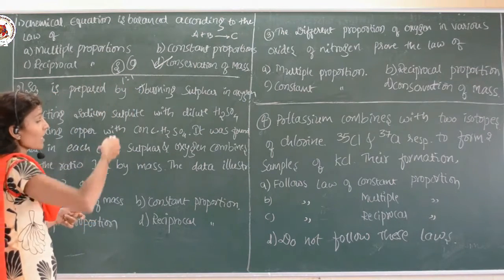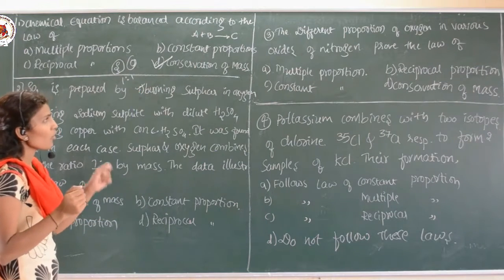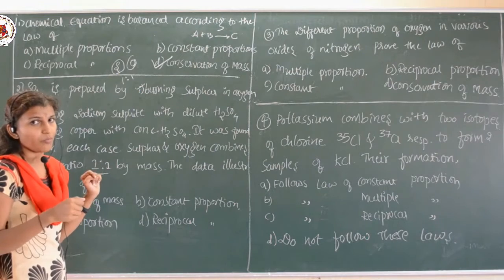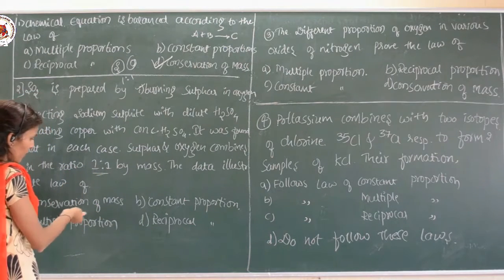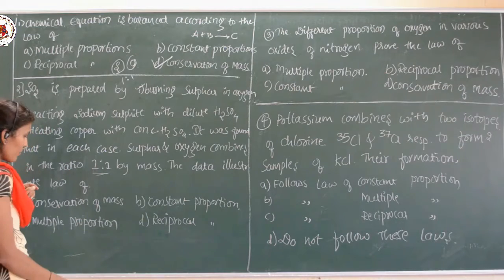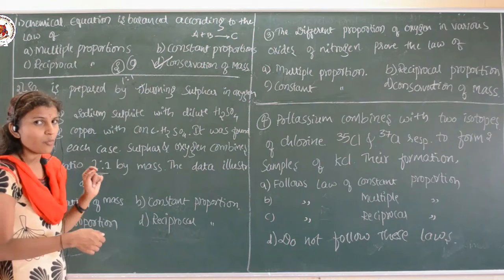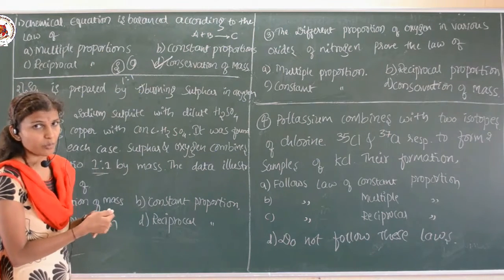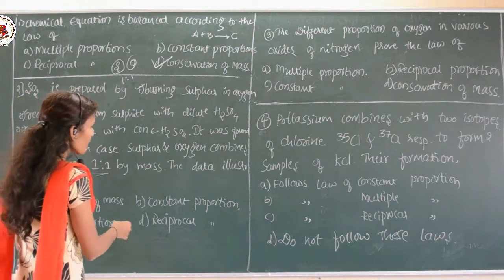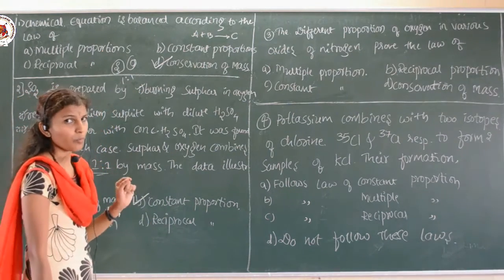So this data illustrates the law of constant proportion by mass. Look at the options here. Conservation of mass is not applicable. Law of constant proportion, because they have mentioned 1:1, and it is not multiple proportion and not reciprocal proportion. So the answer is the law of constant proportion.